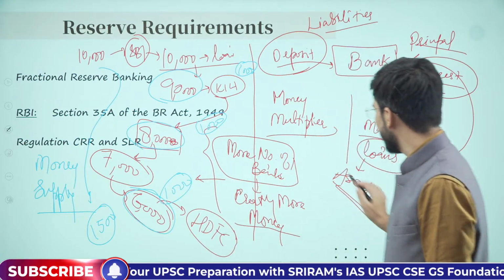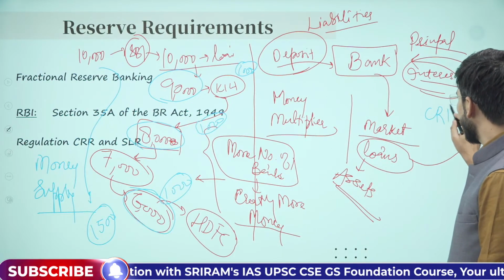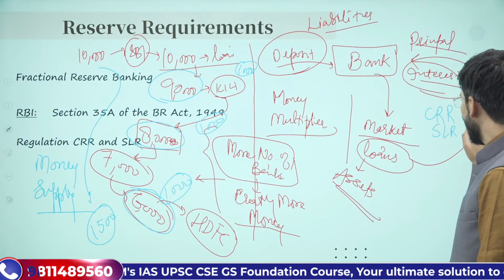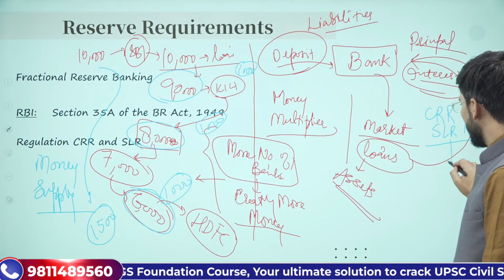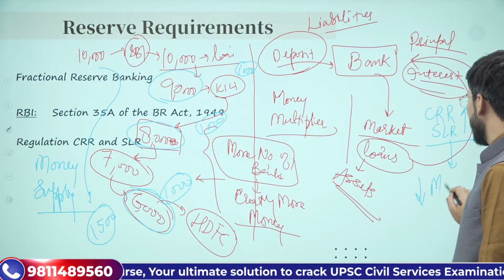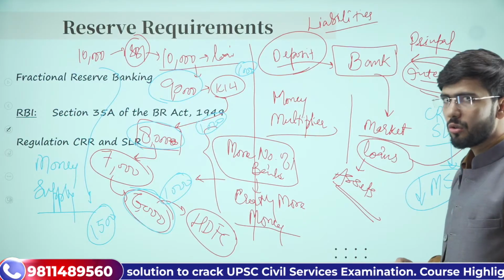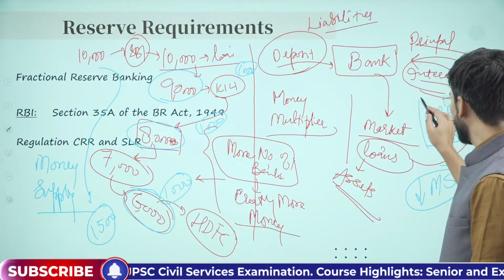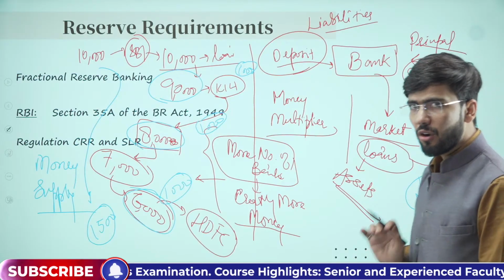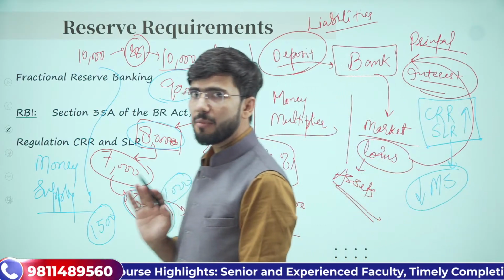Therefore, if the CRR or SLR is increased, this will lead to a decrease in money supply in the market. Understood? That is why RBI uses these two tools in order to regulate money supply in the market.